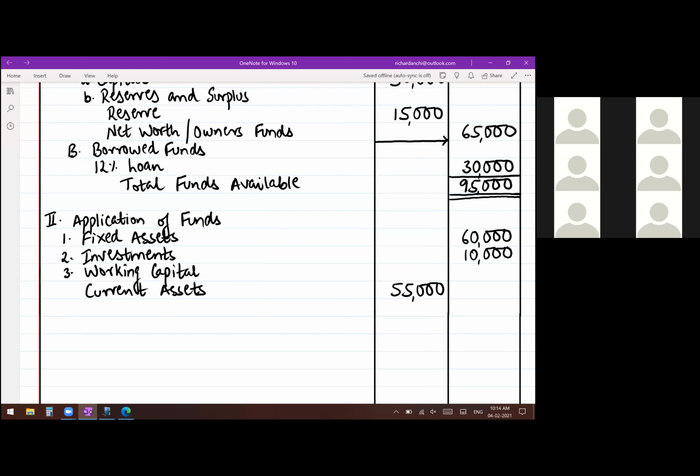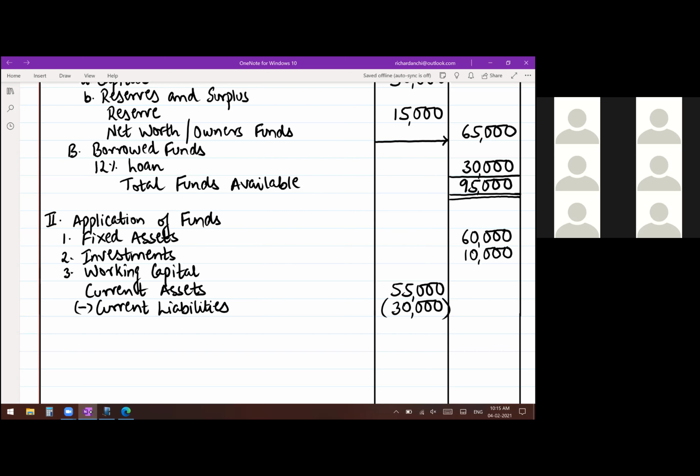And below that, one item that was remaining there was current liabilities. You have brought it on the asset side with a minus sign. Current liabilities, amount is 30,000. One important thing that you have to remember is whenever there is a minus sign, always put it into a bracket.